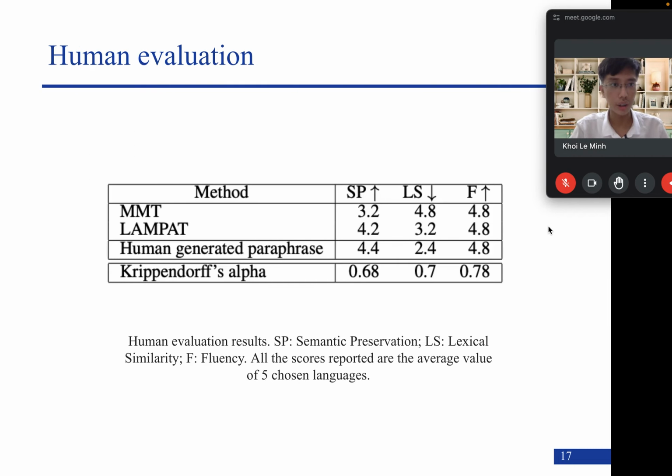We also conducted a human evaluation in order to assess the output quality. As you can see here, LAMPAT achieved close to human performance on semantic preservation, but it still has a lot of room for improvement on lexical similarity. However, its performance outperformed MMT by a large margin.